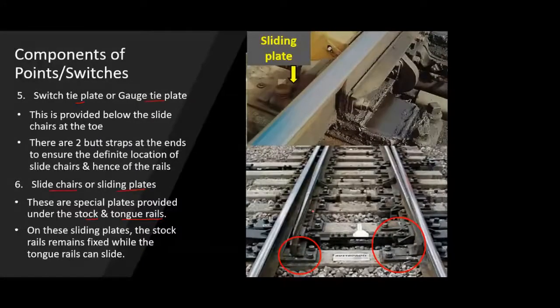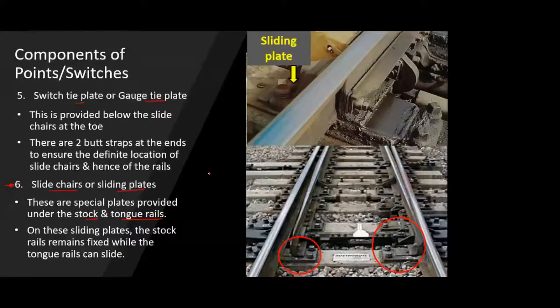But both the stock rails and tongue rails are connected to each other at the heel section. So at the toe section, whatever movement has to be done to the left or right, your tongue rail actually has to slide smoothly over some component, or a plate, you can say. That plate or component over which your tongue rail slides is nothing but this sixth component, that is slide chairs or sliding plate.